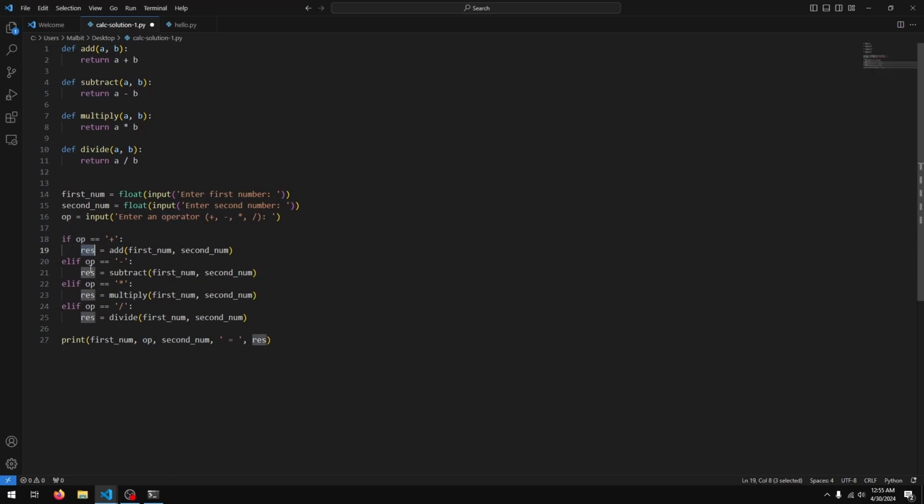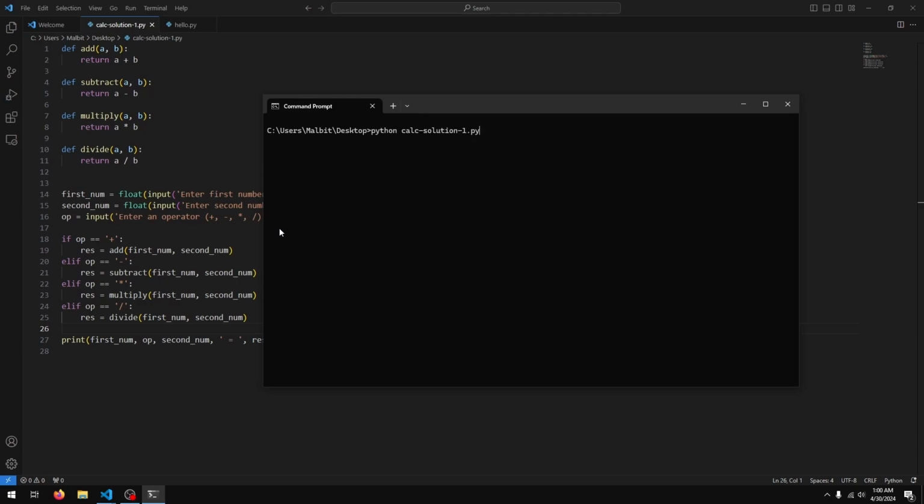And the reason we needed to change all the variables to the same variable name was basically because we don't really know what the user will enter for the operator, so we can't really say which one of these we are going to be printing.